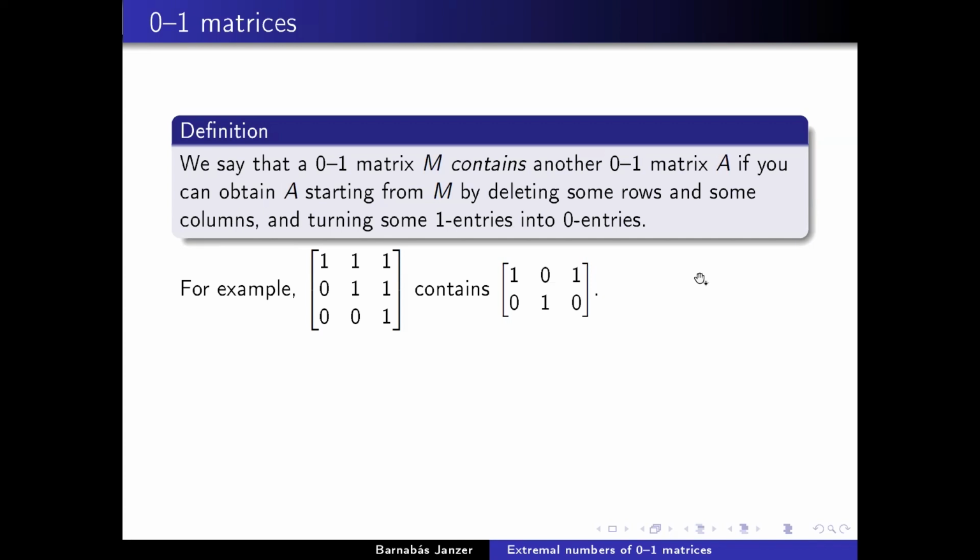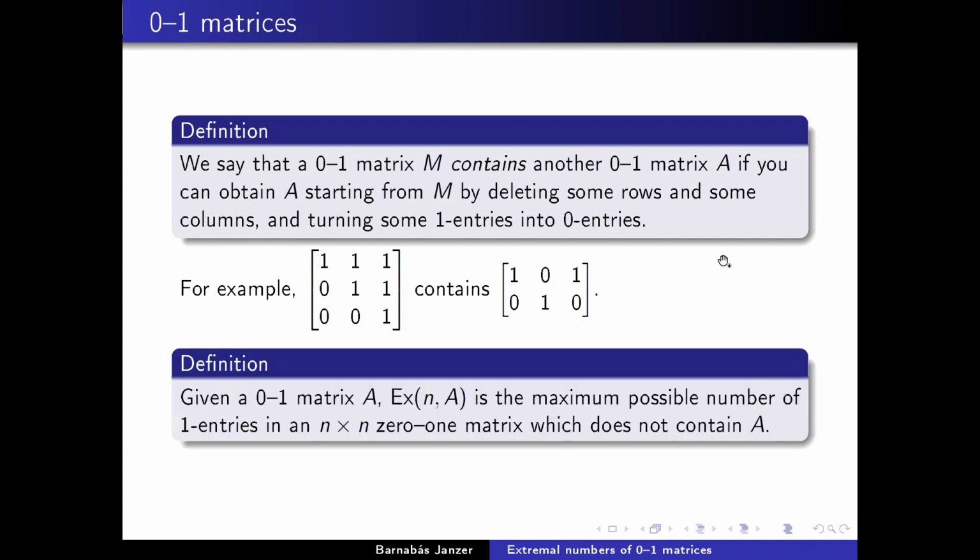And just like for graphs, I'm going to define the extremal number of the matrix. I'm going to denote it with a capital E, the X here, just to make it clear that we're talking about the extremal numbers of matrices and not the extremal numbers of graphs. So the extremal number of the matrix A is the maximum possible number of one entries in an n by n 0, 1 matrix which doesn't contain A.